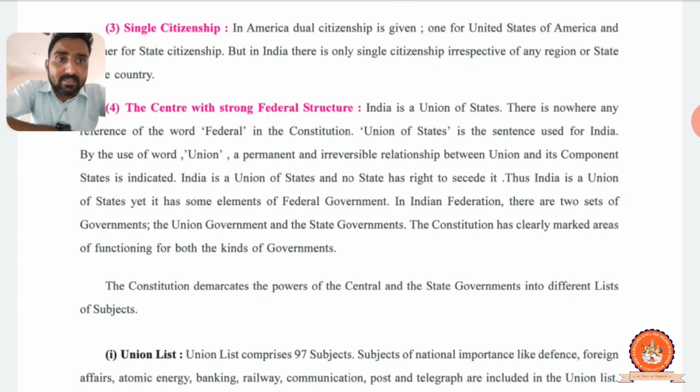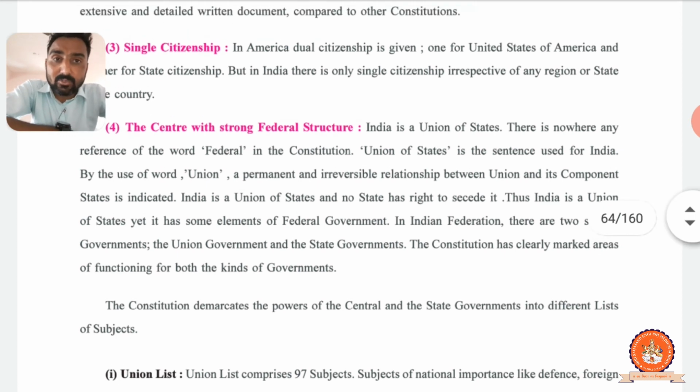Clear? Which sentence is used for India? The union of states. We can also say India is a union of states, a subcontinent also, by the use of the word union.